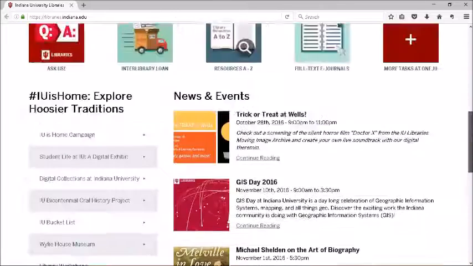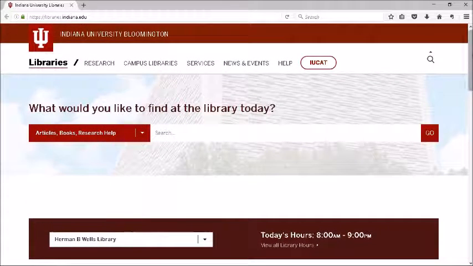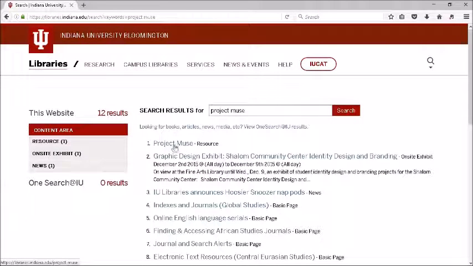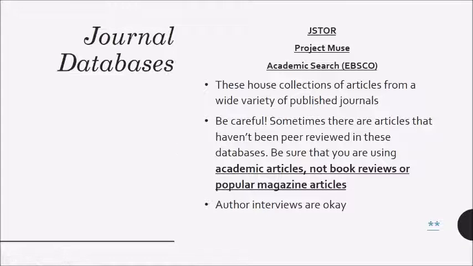There's Academic Search EBSCO, and there's JSTOR, which is my personal favorite. If you want to get to a different database, for example Project Muse, you can simply type the name into the search bar and hit enter. And there you'll see the link to Project Muse is the first one returned. A few bits of advice when looking at the journal databases. So the three major ones that I generally recommend are JSTOR, Project Muse, and Academic Search, also called EBSCO.